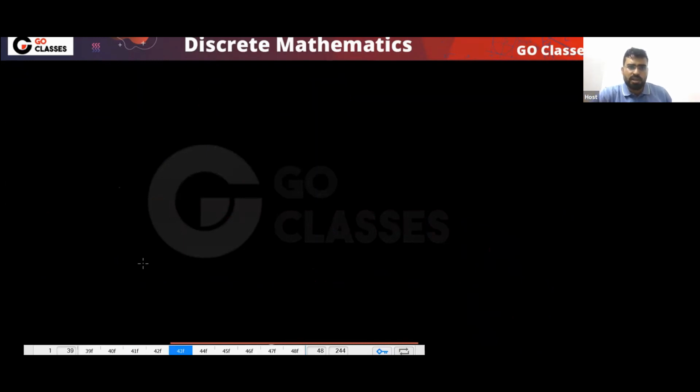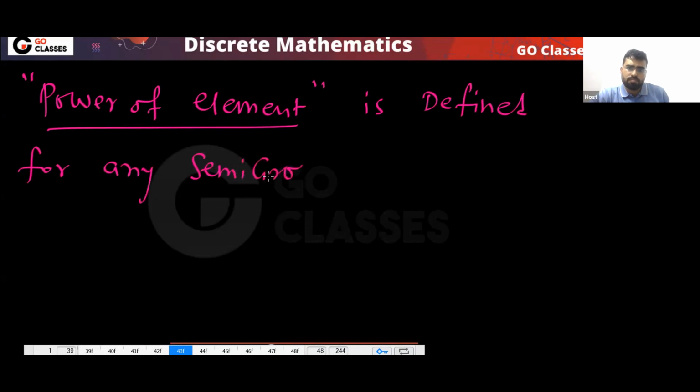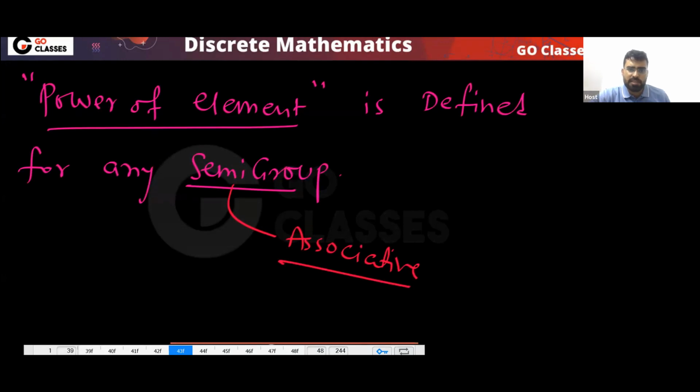Remember, this power concept, power of element, you can define for any semigroup, because semigroups are associative. So for any associative structure, for any semigroup, we can define this power of element.